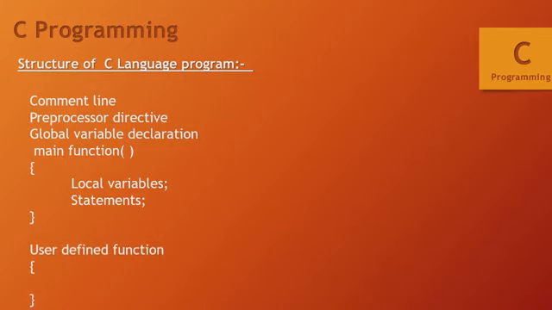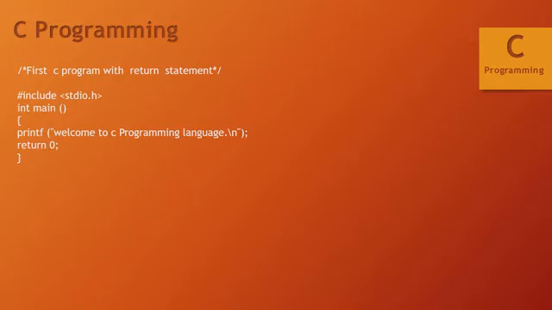After the main function, there will be a user defined function declaration section. Here you can have your own functions, user functions that will be created in your C program, that will come after your main function, in this section. Okay, so this is how your basic C program structure is.